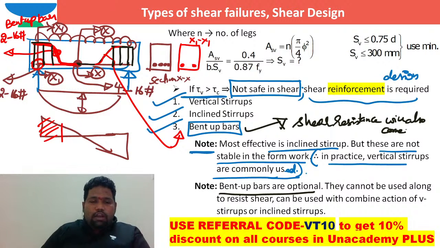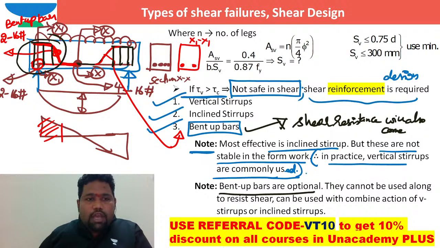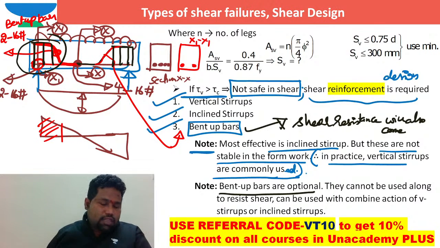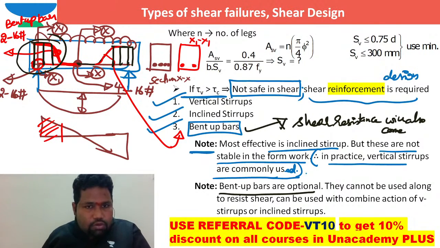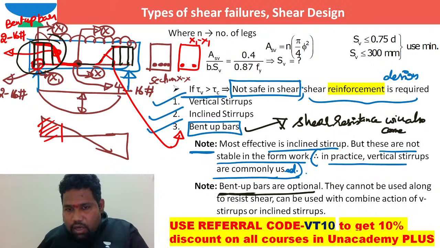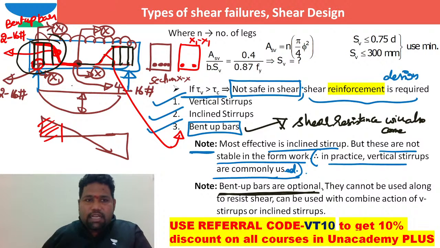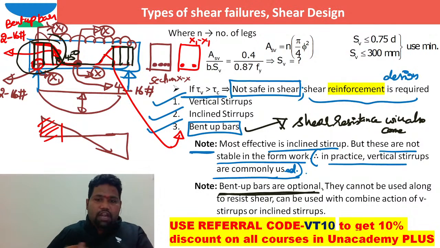And moreover, when the tension reinforcement has been brought to compression reinforcement, especially at these supports, we are able to design even the shear reinforcement also. That is how we can achieve economy also. I just want to convey, right? So bent up bars are optional. Generally the angle at which the bent up bars are bent is an angle of 45 degrees.